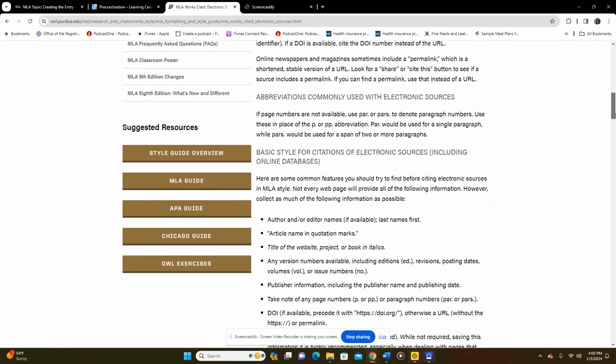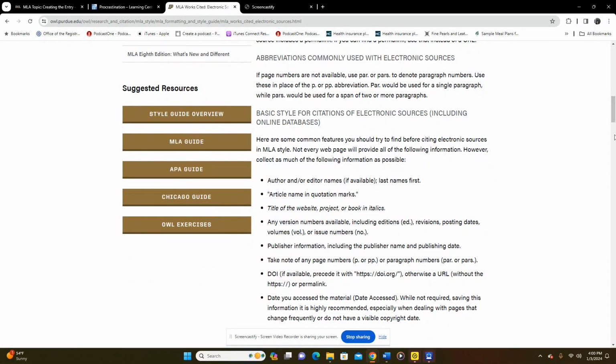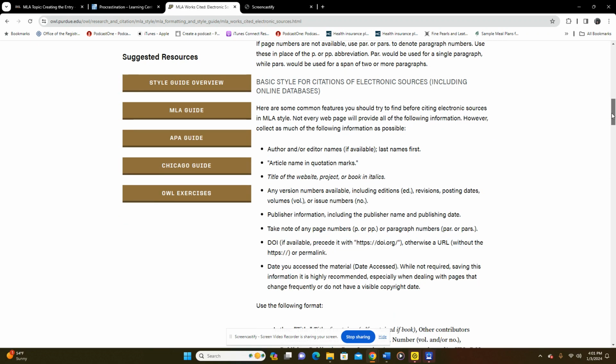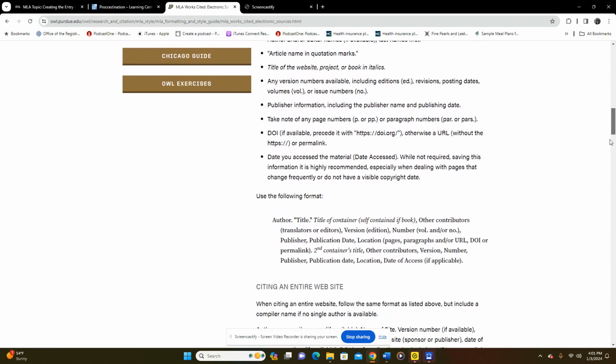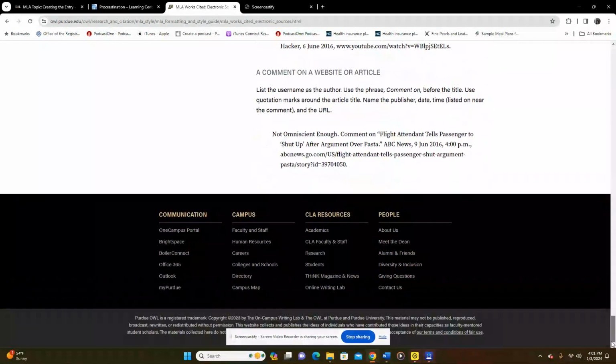And then any version numbers, we don't see any version numbers. Usually if you're going to see version numbers, it's going to say that. Posting dates. Let's see. If I scroll all the way down to the bottom of the screen, I'm just going to do it quickly.